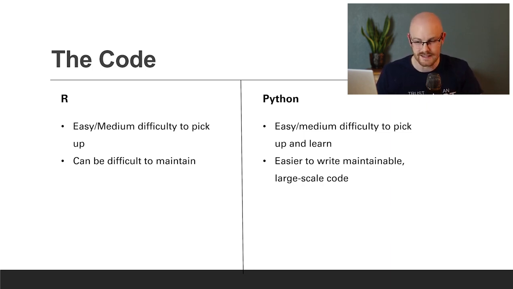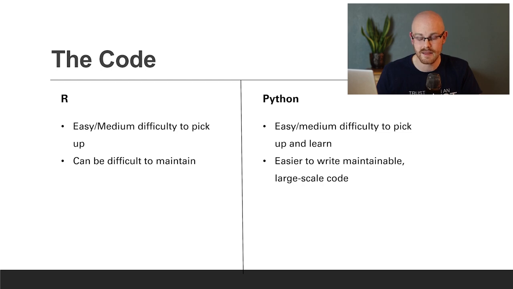But for R, it's easy slash medium difficulty to pick up and start working from scratch. If you've never picked up R, it can be kind of difficult to pick up. A little bit more advanced, it can be difficult to maintain your code, especially as you start to scale your code. And so that is a big problem that a lot of people have addressed or talked about with R. With Python, again, it's easy slash medium difficulty to pick up and learn.